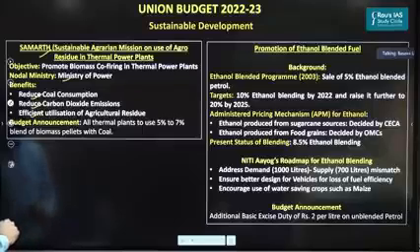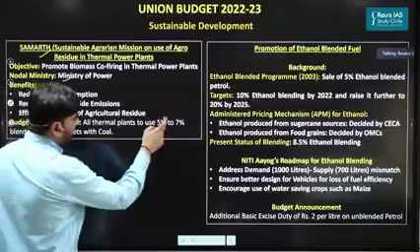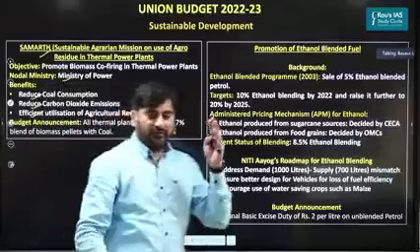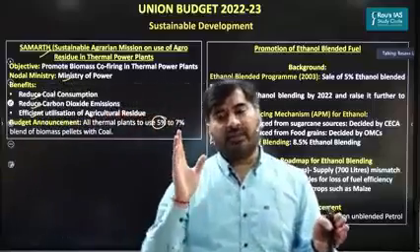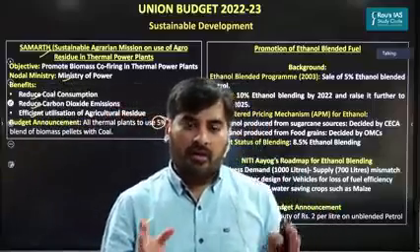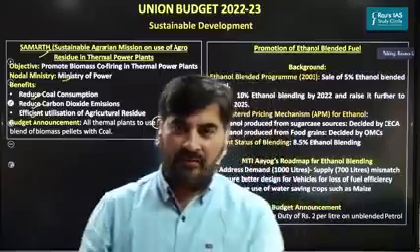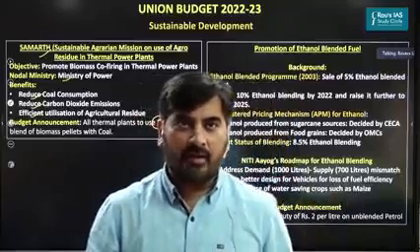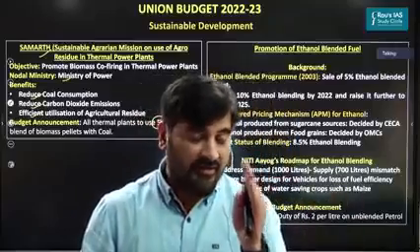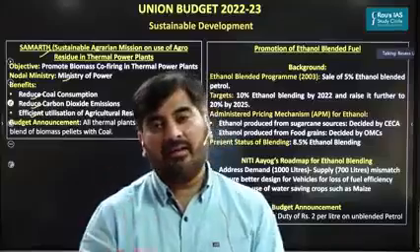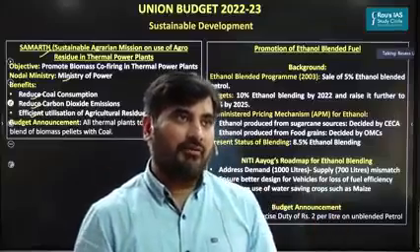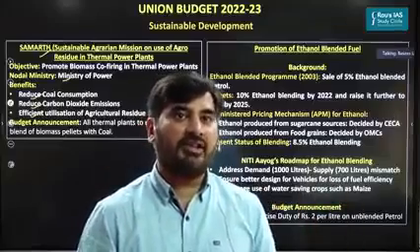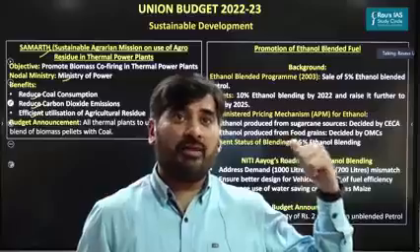Right now, the biomass co-firing is up to 5%. So we use 5% biomass pellets with 95% coal. In future, from 5%, we are going to move towards 7%. So 7% biomass pellets and the remaining 93% would be coal. So that is the Samarth initiative. Please remember this from the perspective of your prelims examination.